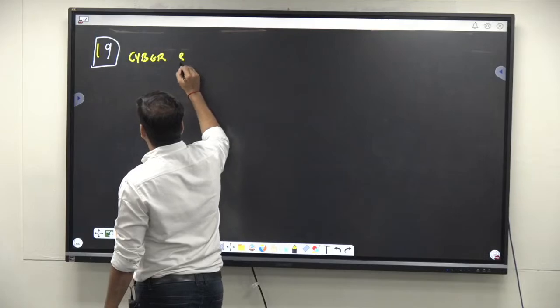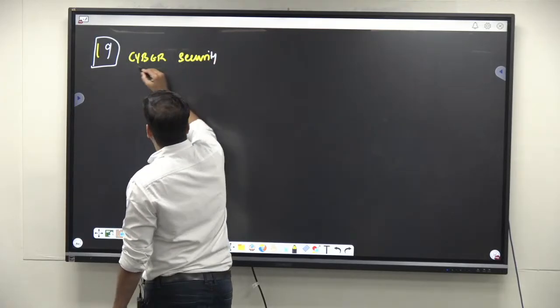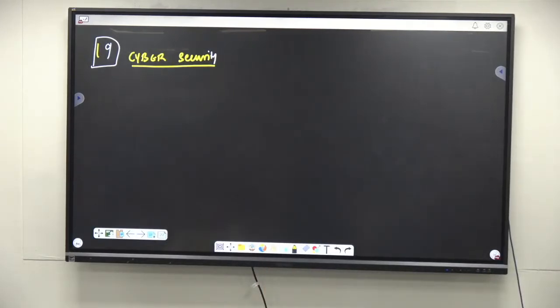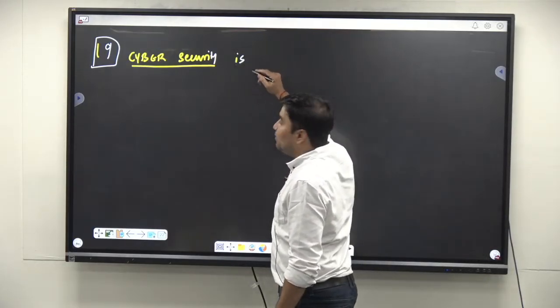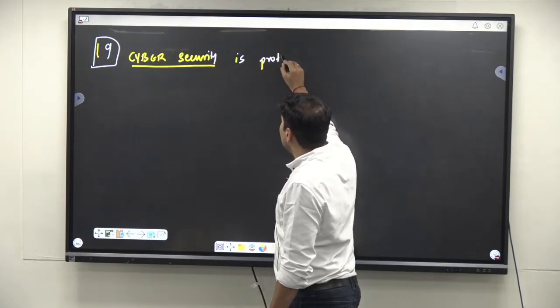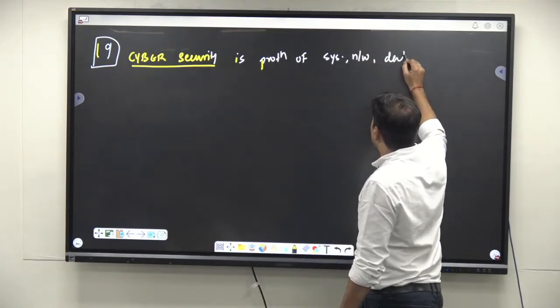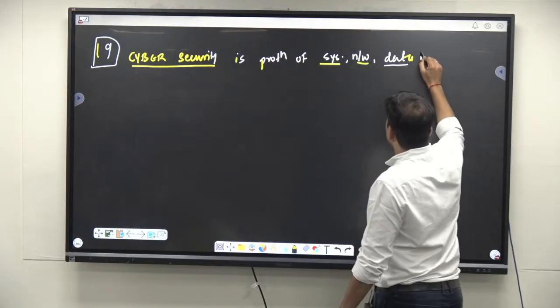साइबर सिक्योरिटी का डेफिनेशन we start. Cyber security is, see how to write in 250 words. I'm just trying to. Cyber security is protection of systems, network, and data in cyberspace.